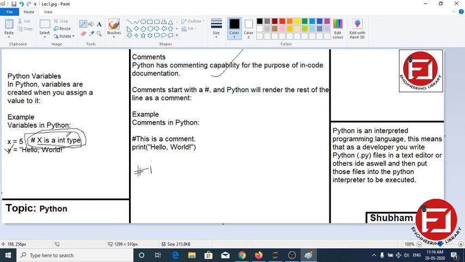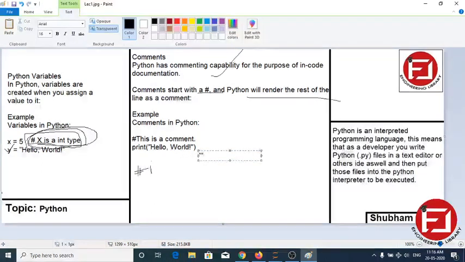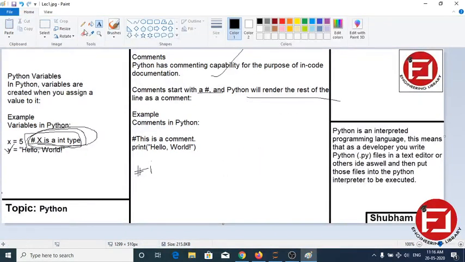So Python has a commenting capability for the purpose of documentation, meaning we have to clearly explain what a variable is or what is going on. A comment starts with a hash in Python, for one line only. For commenting a block, meaning several lines, we simply use three quotes like this. We will see it later on also. Now in a programming series, this is a comment, print hello world.